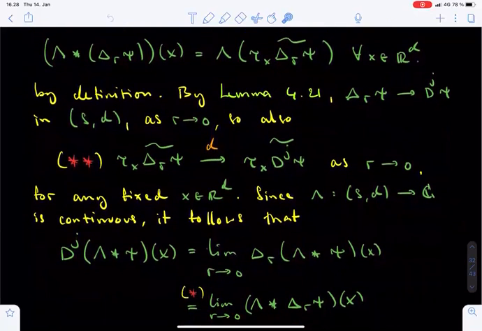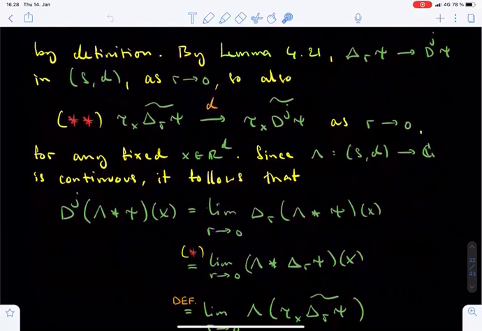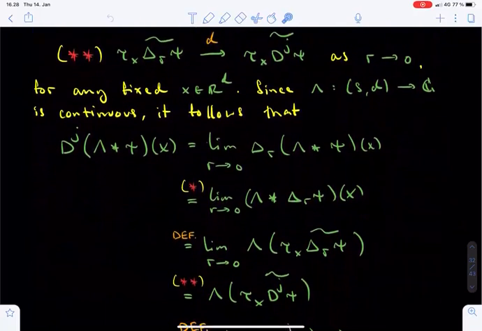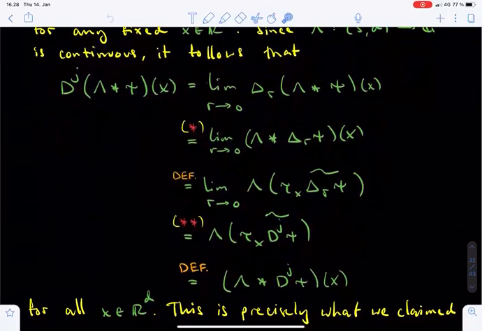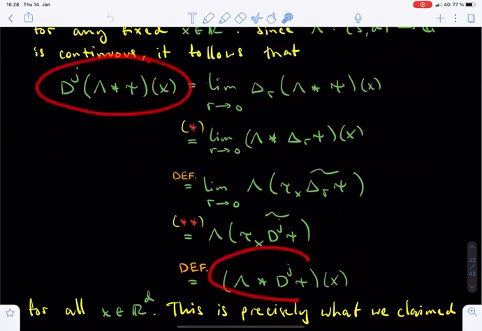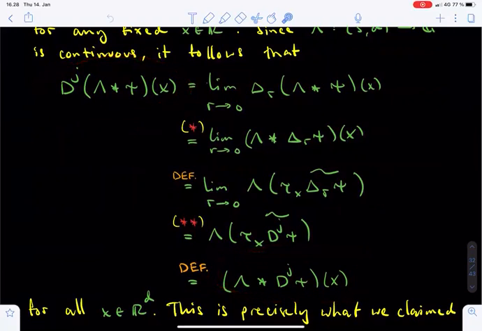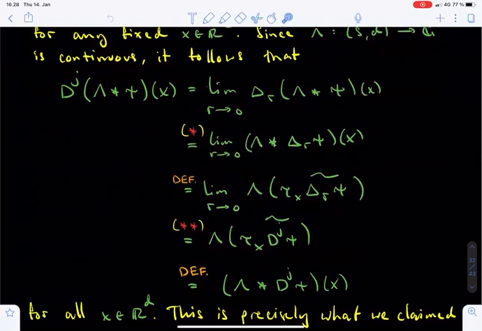The proof is now almost complete, we just need to collect all the ingredients. Recall that the only remaining task was to show that the jth partial derivative of the convolution between lambda and psi exists and equals the convolution between lambda and d_j of psi. To accomplish this, we fix a point x in R^d, and we start by writing out the definition of the jth partial derivative of the convolution at x.